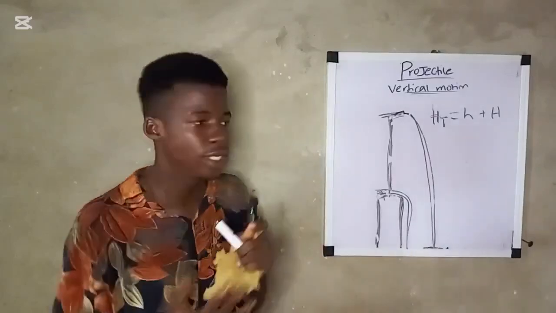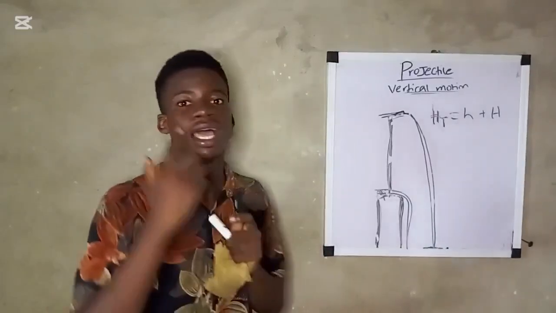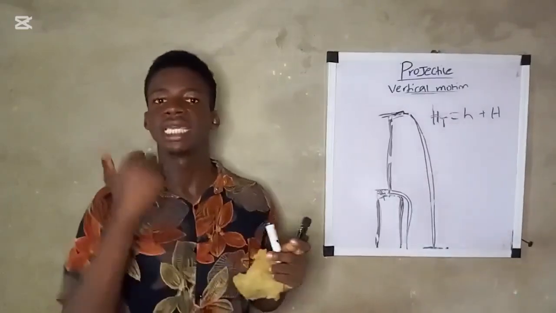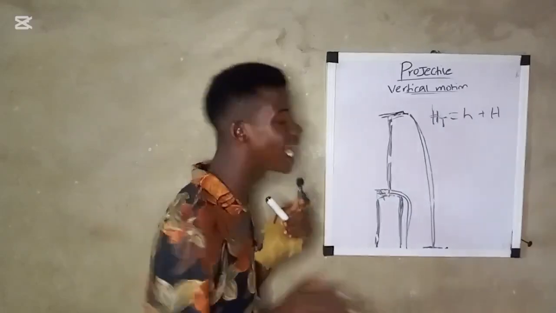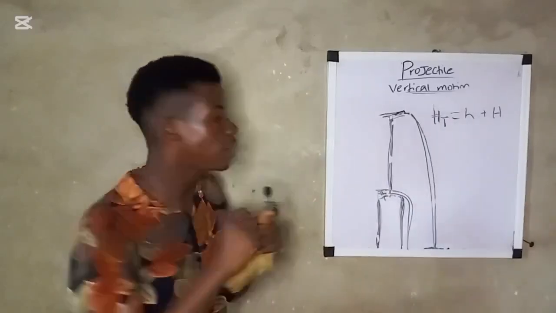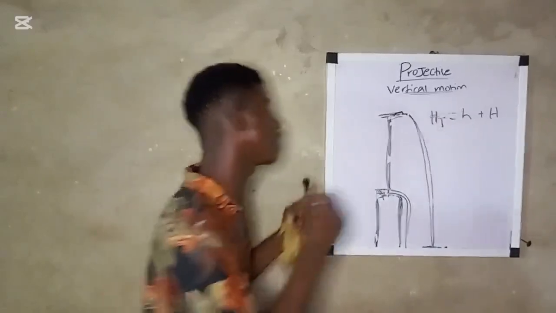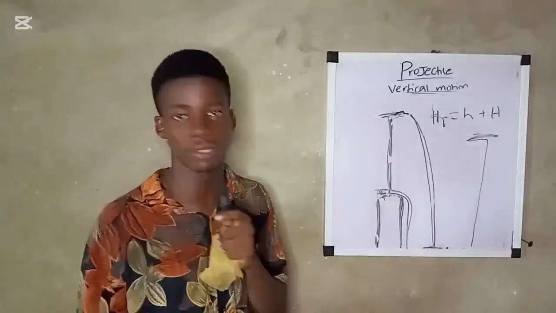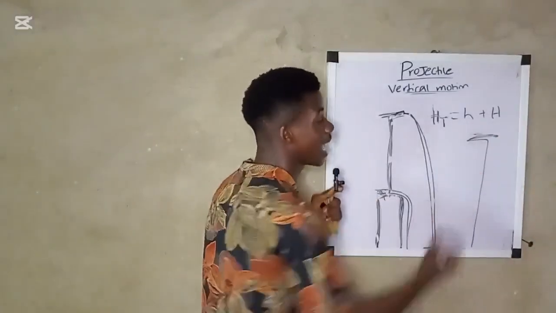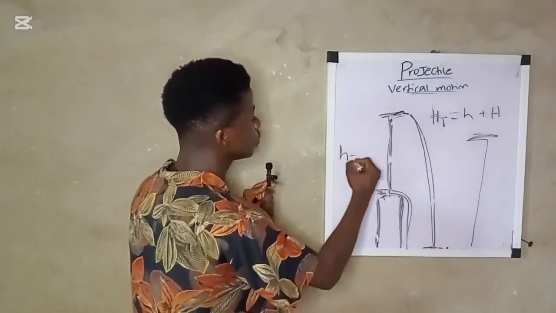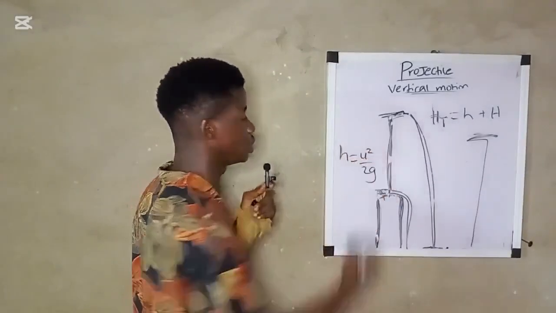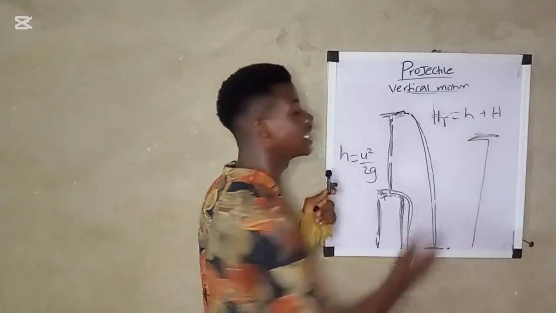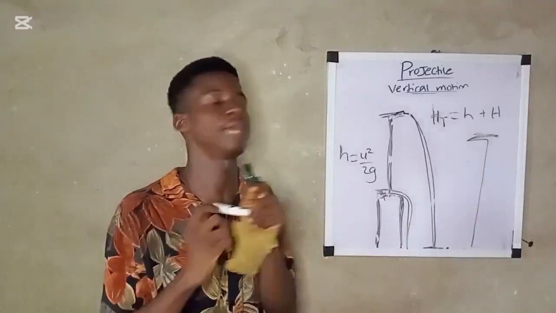Now, in summary, in this class I talked about what is maximum height. Then I differentiated between time of flight and total time of flight. Now, remember, maximum height is the highest vertical height reached by a body. That's known as maximum height. And I said that the formula is h equals u square over 2g. So this is the formula for maximum height.